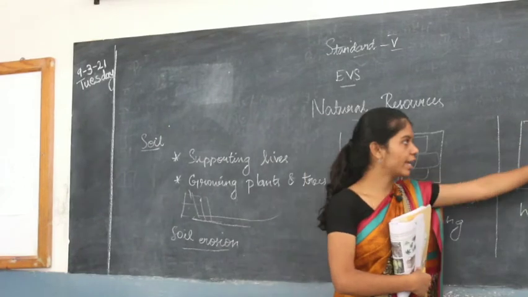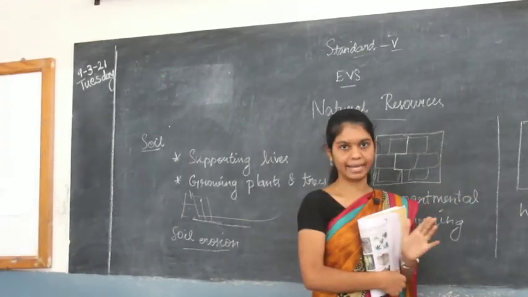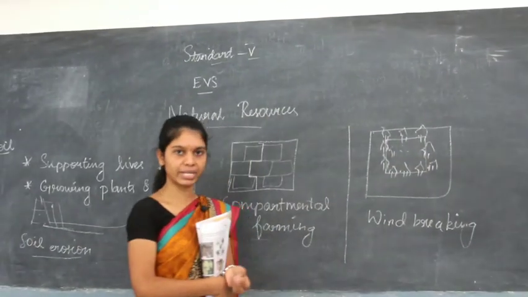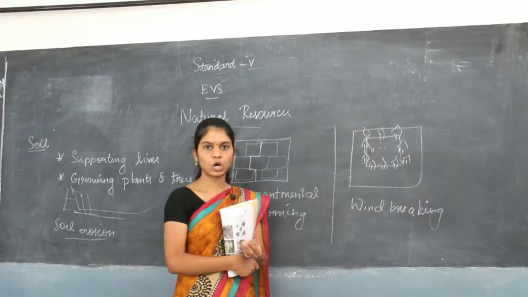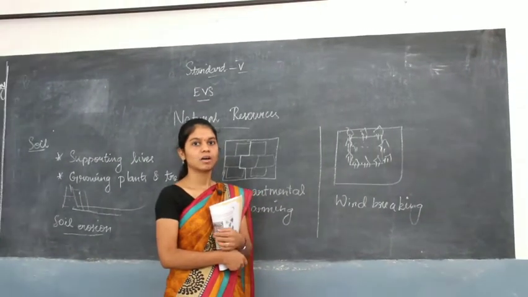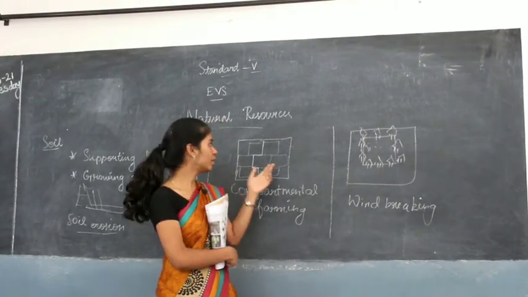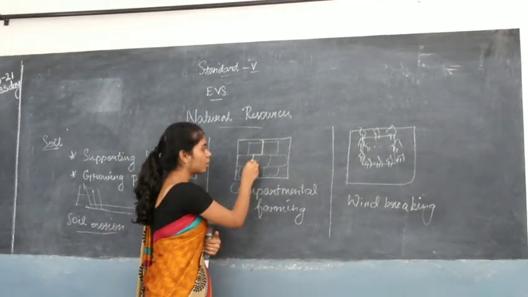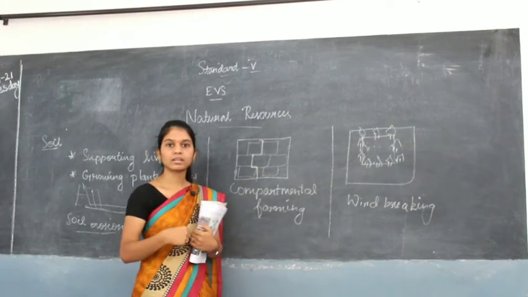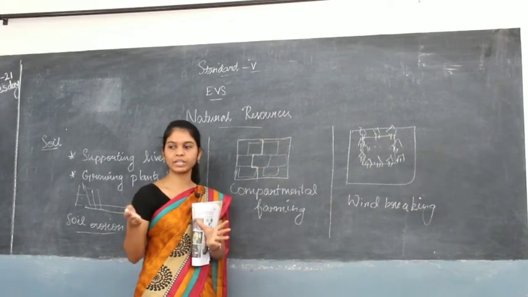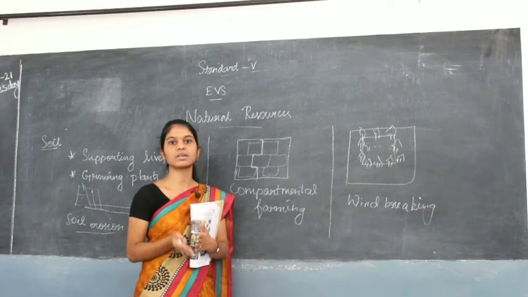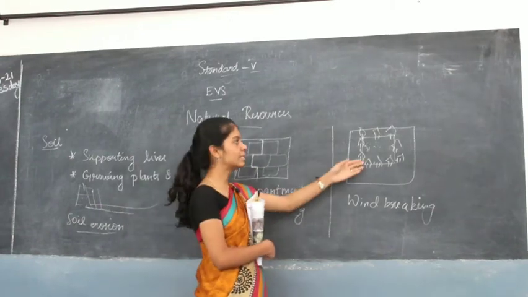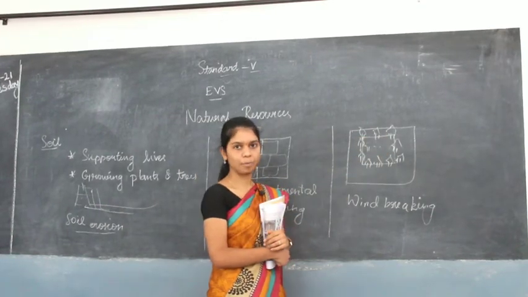Now, in the area around, there will be big trees planted, and in the middle area small plants and trees, small shrubs and herbs will be planted. For example, a paddy field also, this is for rainwater. When rain falls, this water will come down. But when big winds, tornadoes and cyclones form, they won't withstand, right? So at that time this kind of wind breaking farming is used.